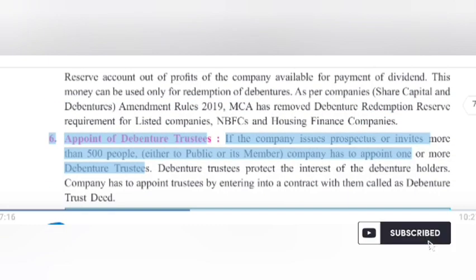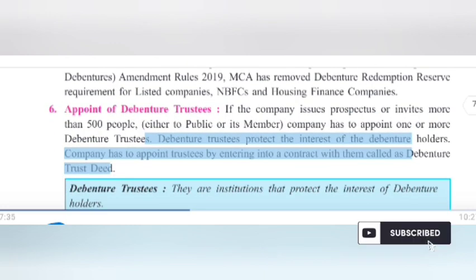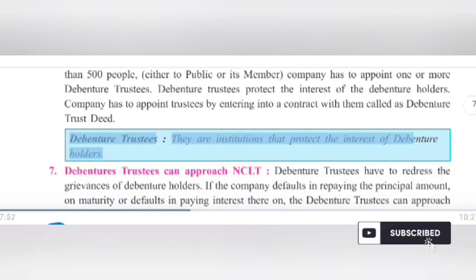6. Appointment of debenture trustees. If the company issues a prospectus or invites more than 500 people, the company has to appoint one or more debenture trustees. Debenture trustees protect the interest of the debenture holders. The company has to appoint trustees by entering into a contract with them called a debenture trust deed. Debenture trustees are institutions that protect the interest of debenture holders.